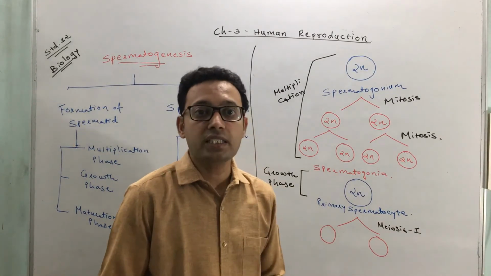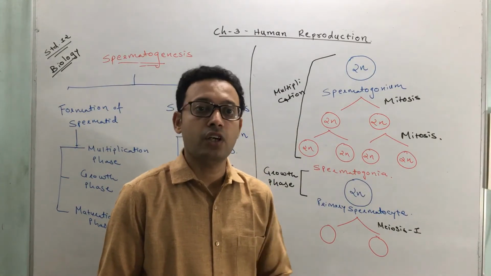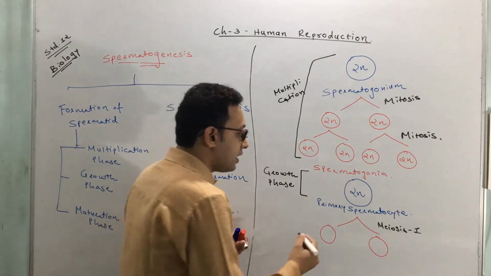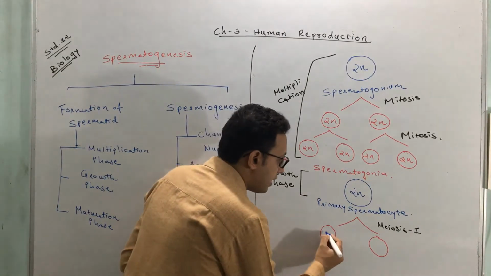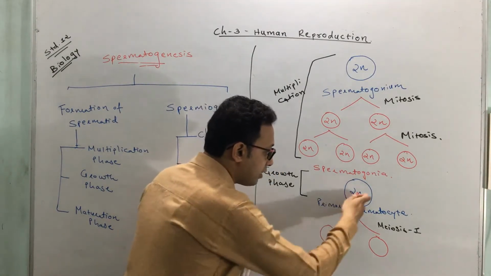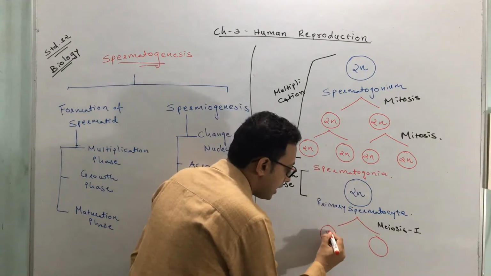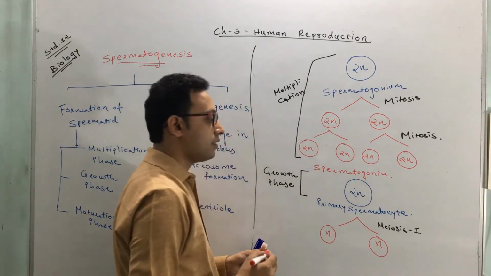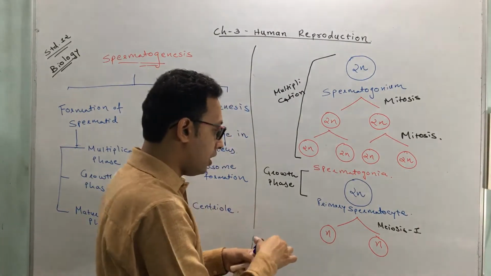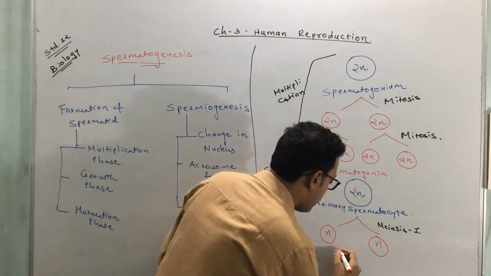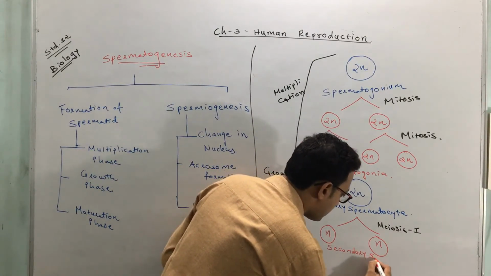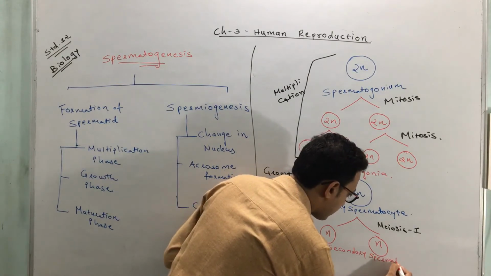It can also be called reductional cell division. All of you know it. Due to the reductional cell division, the number of chromosomes becomes half that of the parent. So the parent has 2n, and now it becomes n and n. Such cells which are produced are called secondary spermatocytes.